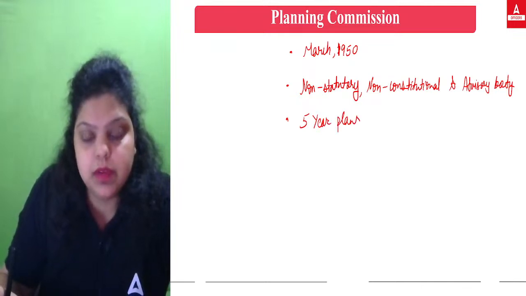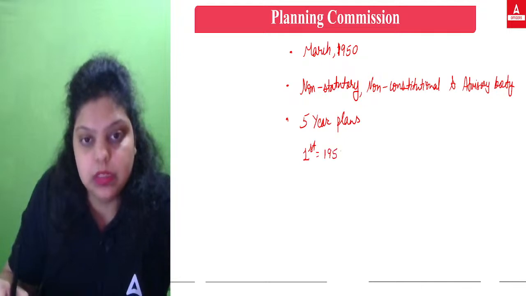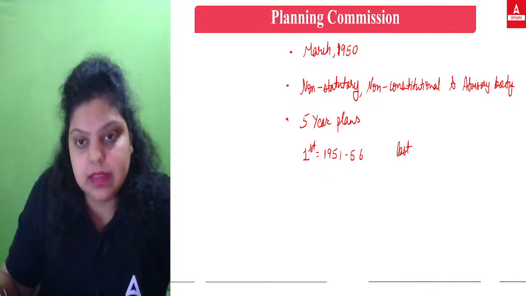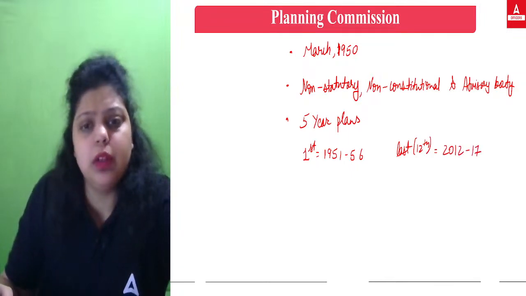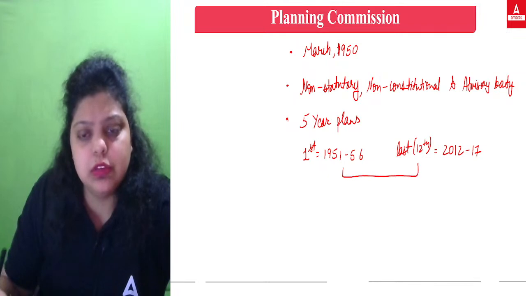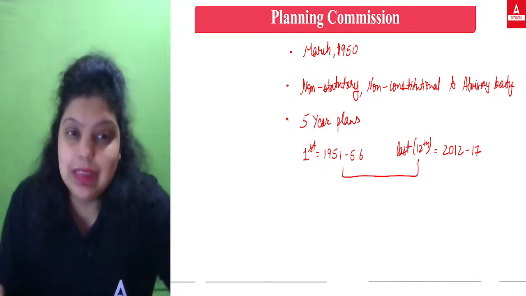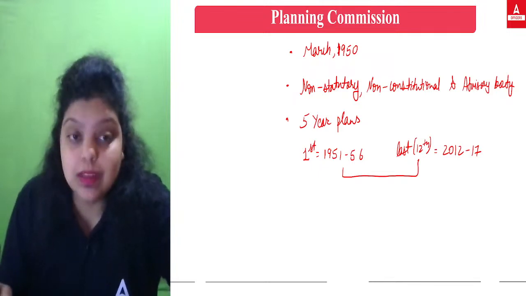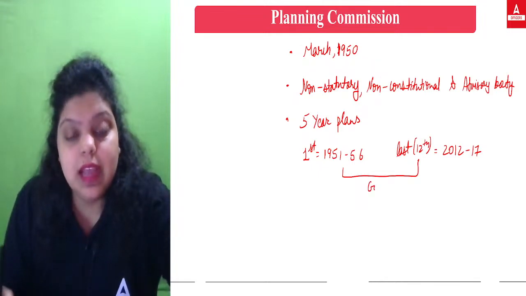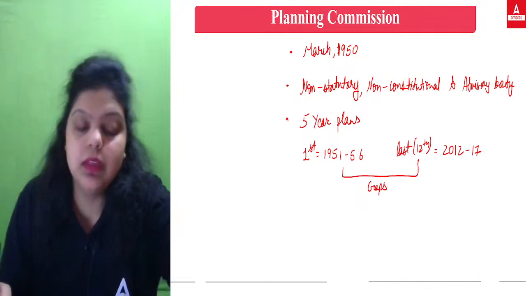And the first 5-year plan was introduced in the year 1951 and went till 1956, and the last 5-year plan, or I can say the 12th plan, was started in 2012 and ended in 2017. Now, if only 12 plans were introduced, it should take only 60 years to complete, but it took more than 60 years because there have been certain gaps between the 5-year plans.